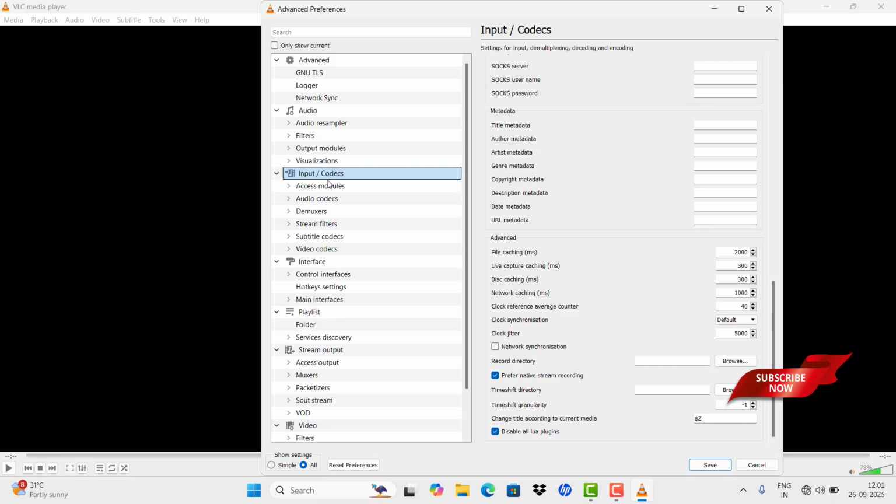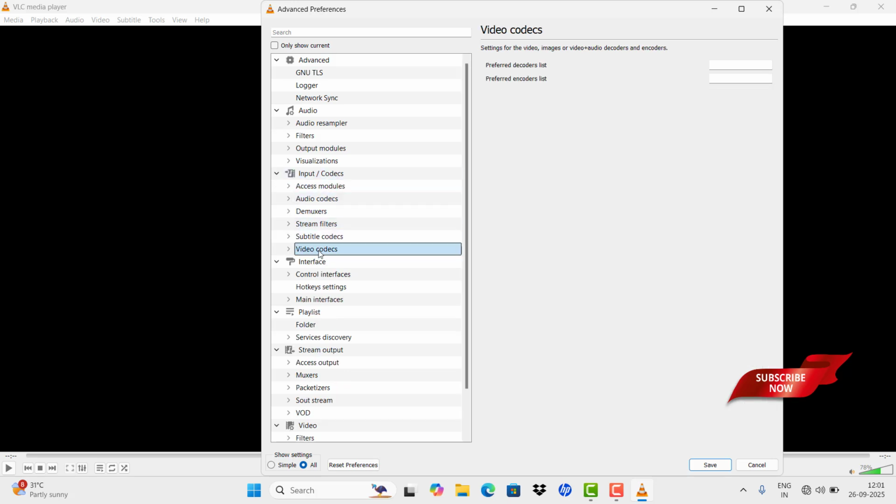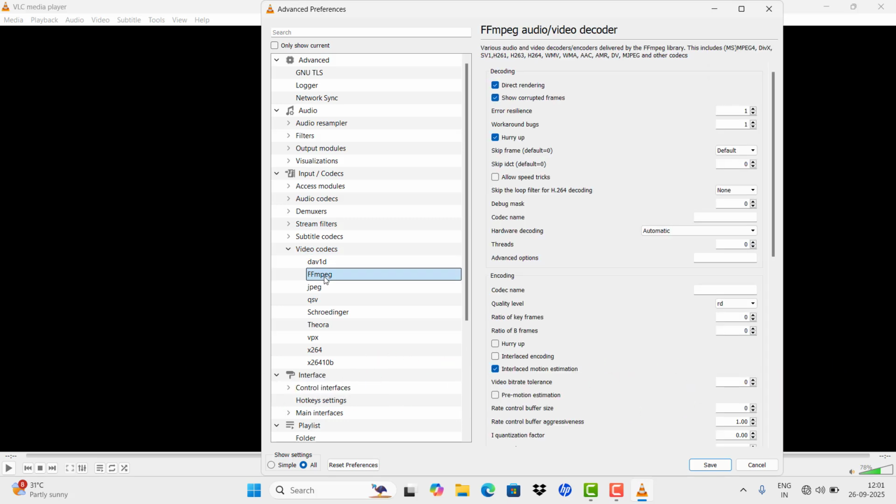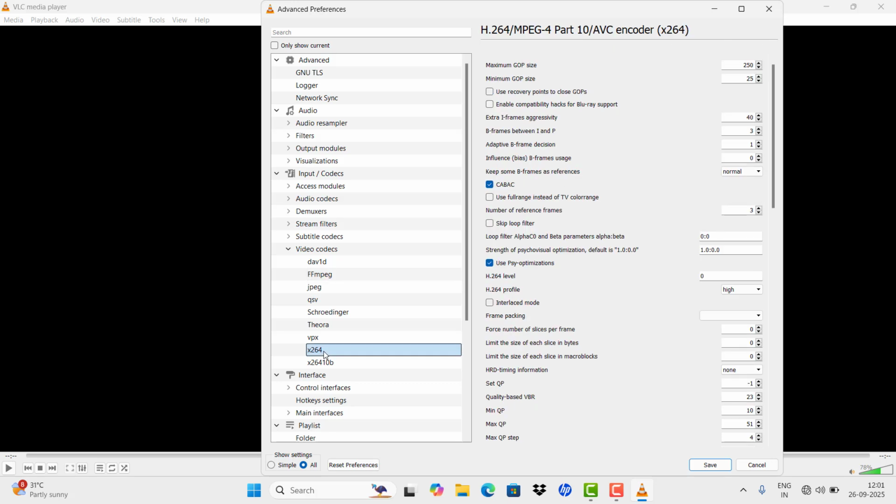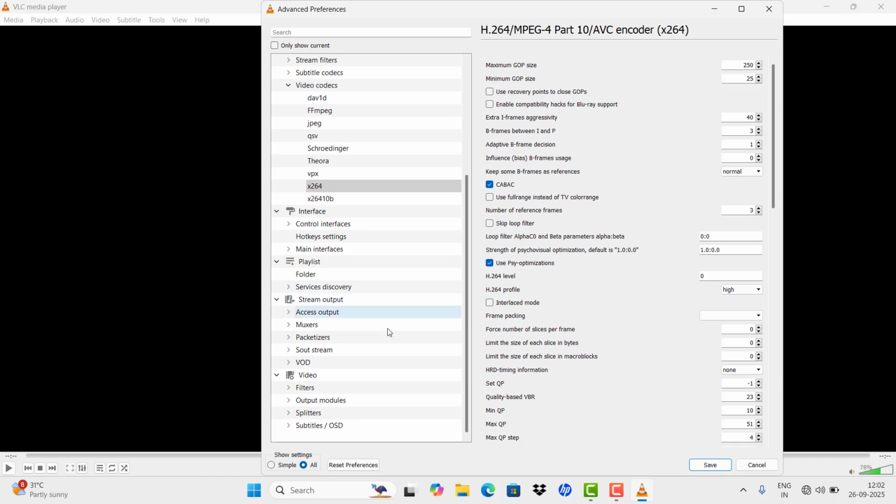Once it's done, please double tap Input and Codecs and you may see Video Codecs. On the Video Codecs, please click FFmpeg and over there you need to select the threads as 2, and select x264, and over there you need to set the number of reference frames to 3. If it's 5 or 7 or any other, please make it 3.